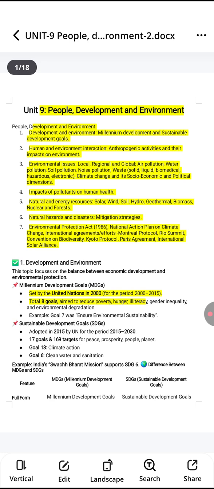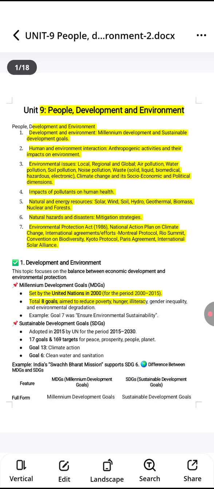The time period for MDG goals is 2000 to 2015 and for SDG goals it is 2015 to 2030. The number of goals set for MDG is 8, and in case of SDG, 17 goals were included. Next we have the number of targets. In case of MDG goals, there are 21 targets and in case of SDG goals, we have 169 targets.